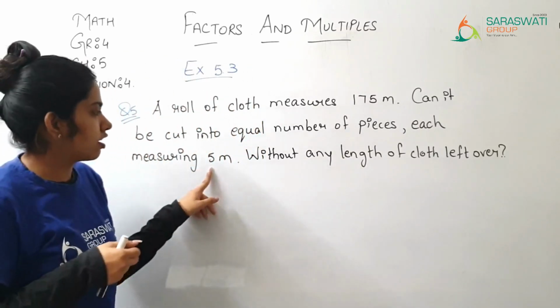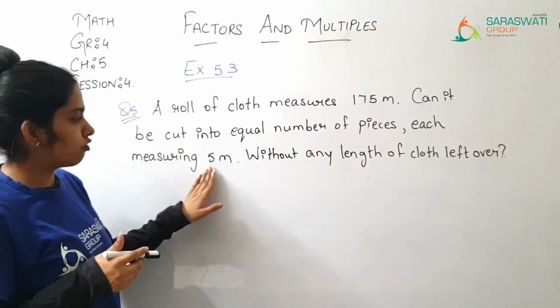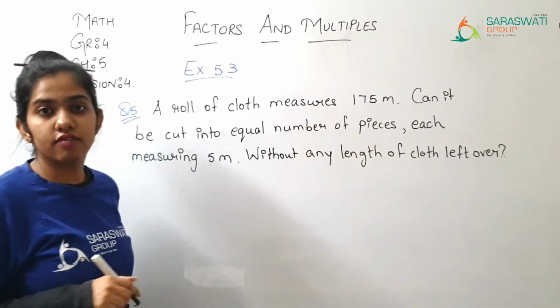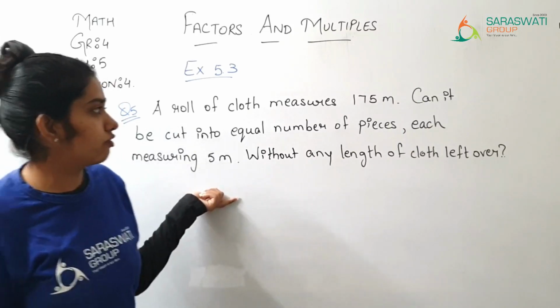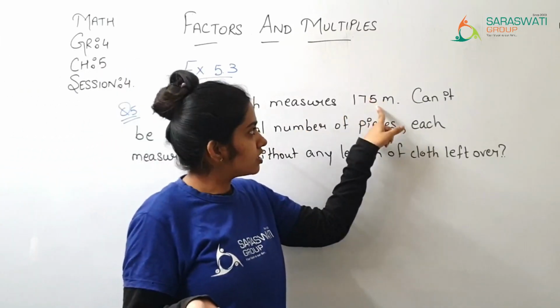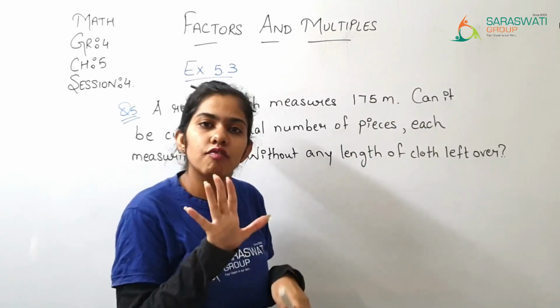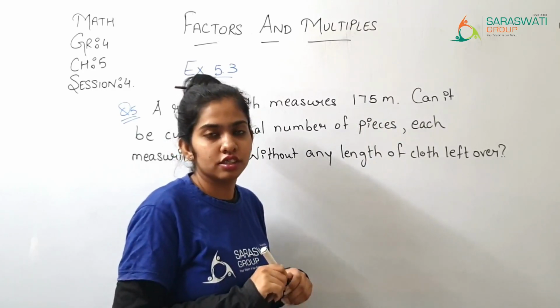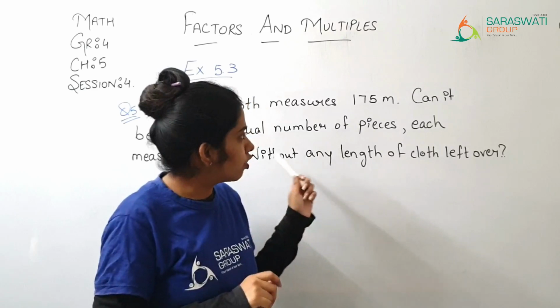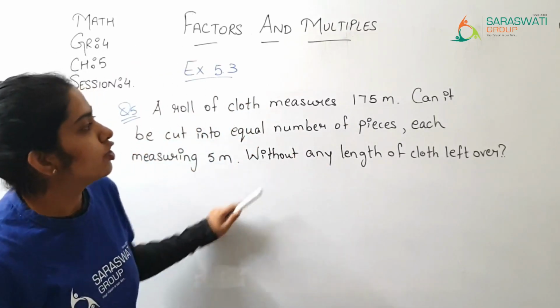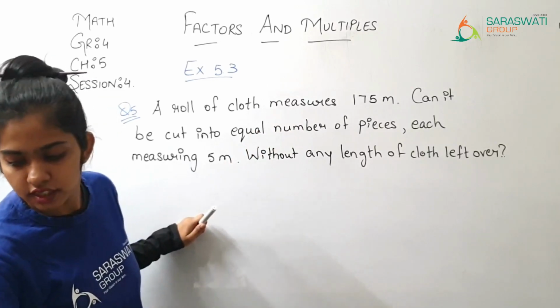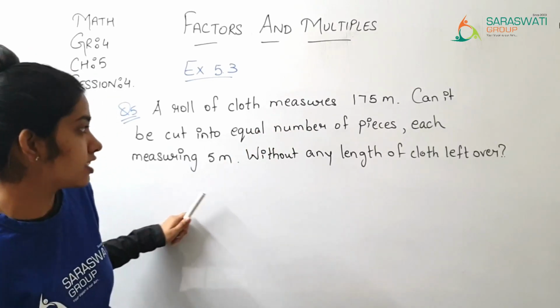So 5 is divisible by 175. Yes, it is divisible by 175 because here on the ones place there is 5. We want 5 and 0 for divisibility by 5, and here it is 5. So yes, your answer is yes.